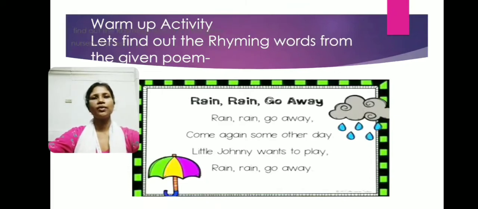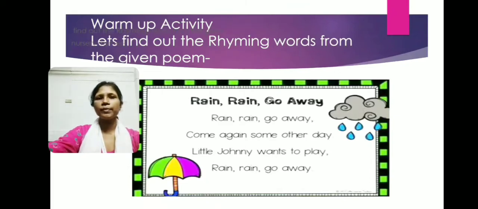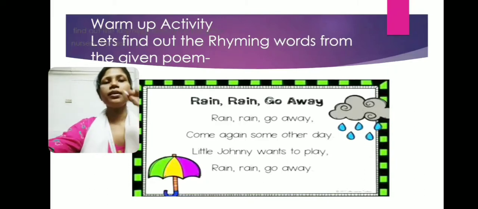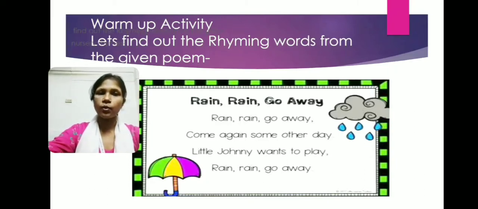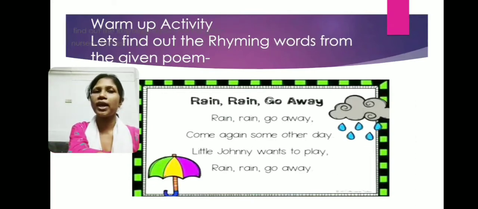Rain, rain, go away. Okay, so in this particular poem, students, what have we learned? What are rhyming words? Rhyming words are the words that end with the same sound. So can you find them here? Rain, rain, go away. Come again some other day. So here, what are the similar sounds? You can find them here: away and day. These two words have different spellings and different meanings, but they end with the same sound, away and day.